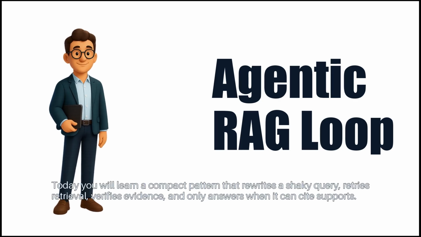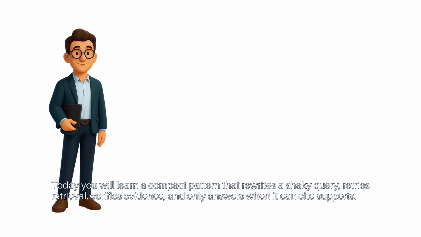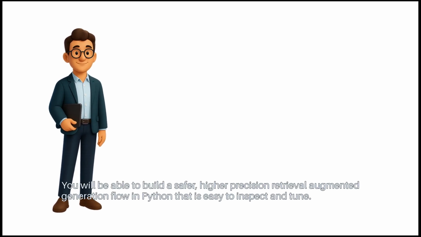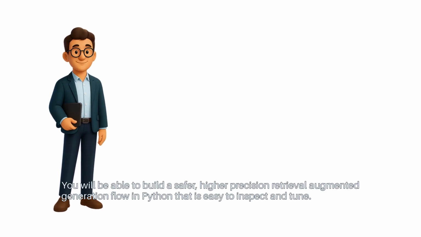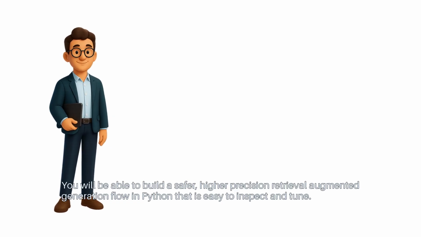Today you will learn a compact pattern that rewrites a shaky query, retries retrieval, verifies evidence, and only answers when it can cite supports. You will be able to build a safer, higher precision retrieval-augmented generation flow in Python that is easy to inspect and tune.